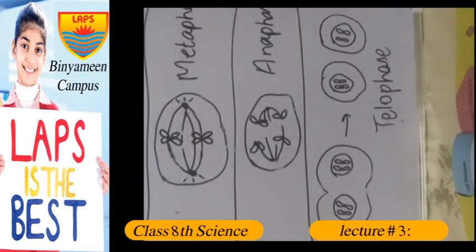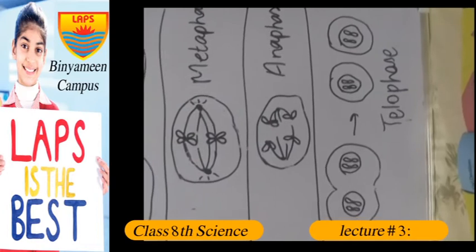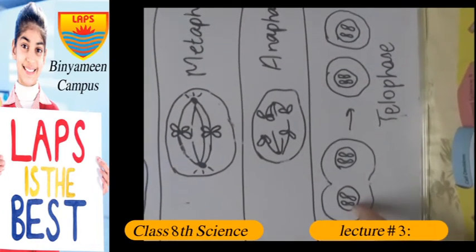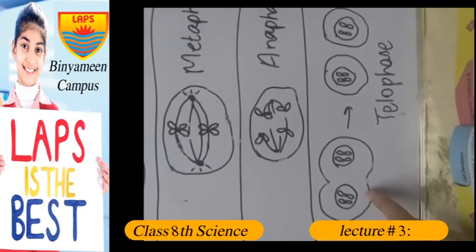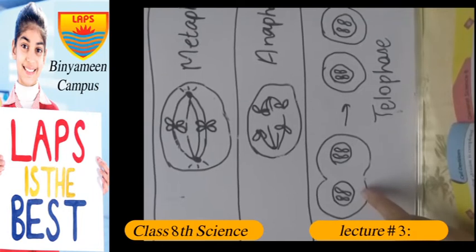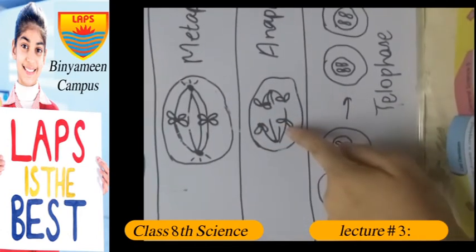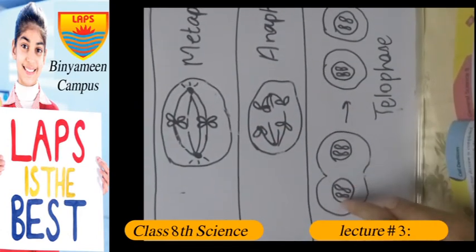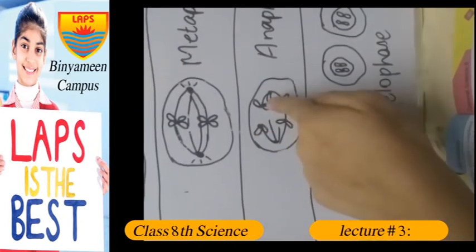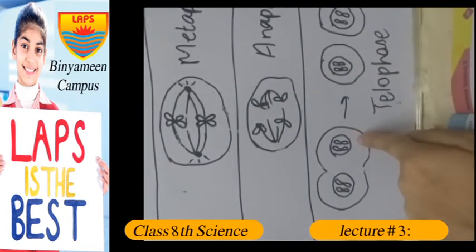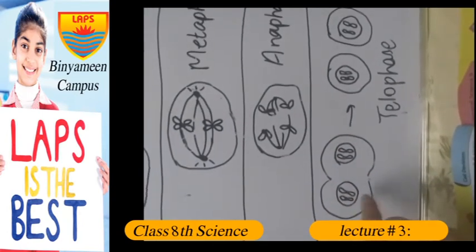Now the last stage is telophase. Telophase is actually a reversal of prophase. In telophase, you can see the nuclear envelope forms around each set of the separated chromosomes. Both sets of chromosomes are now surrounded by a nuclear envelope and nuclear division is completed here. See this, these sister chromatids, now sister chromosomes, get settled at the opposite poles. Now the nuclear envelopes form around each set of chromosomes.